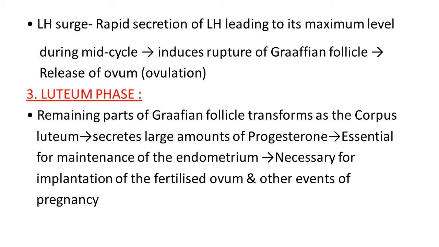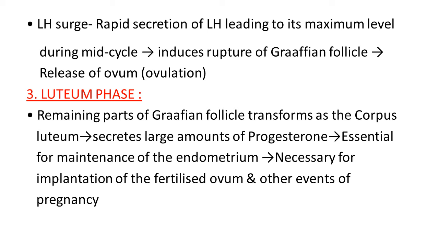During this phase, the remaining parts of the Graafian follicle transform into the corpus luteum, which secretes a large amount of progesterone hormone, which is essential for maintenance of the endometrium of the uterus. It is necessary for implantation of the fertilized ovum and other events of pregnancy.